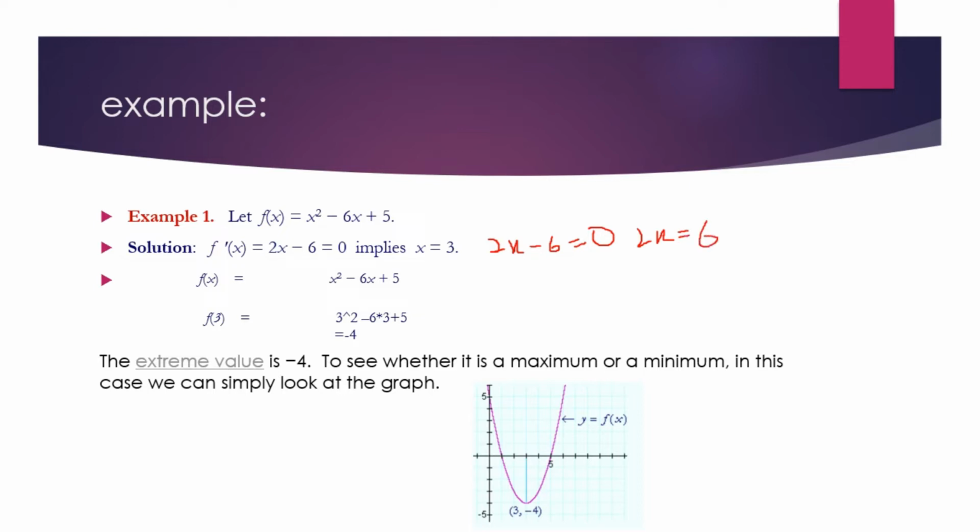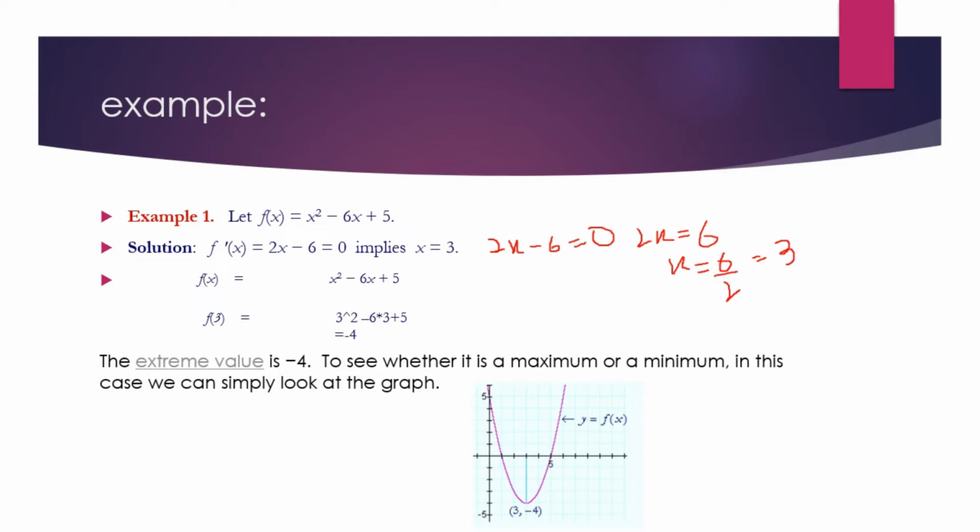We basically shift that minus 6 to the other side, and then we can see that the value of x becomes 3. So basically 3 is the critical point of the function, but we don't know whether this point is a maximum value or minimum value.